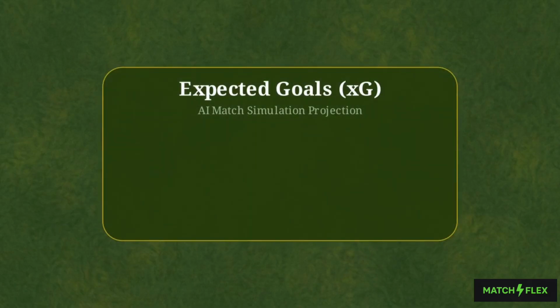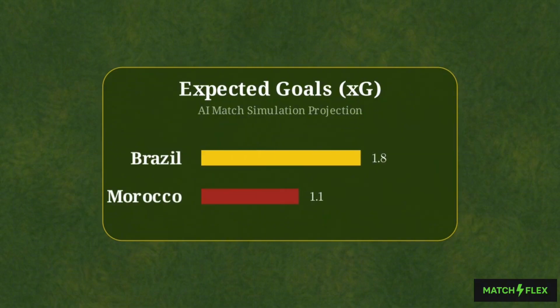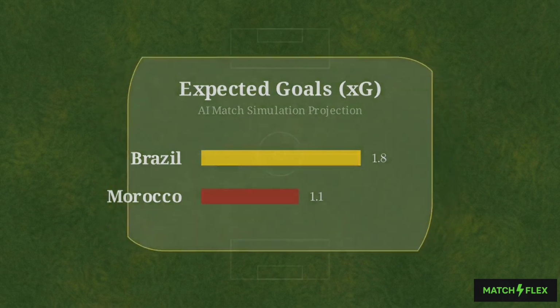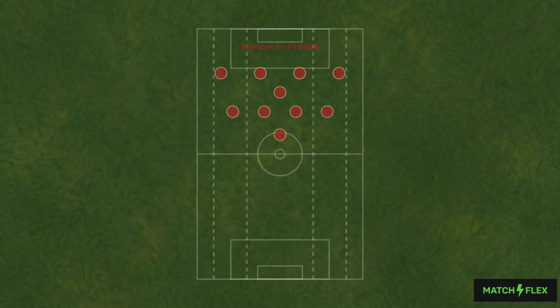Expanding our scope from these isolated duels allows us to examine the holistic 90-minute mathematical projection of the match. This data dashboard displays the expected goals generated by our AI match simulation. Brazil 1.8, Morocco 1.1. Brazil's 1.8 expected goals is the mathematical result of their high volume of half-space penetrations and successful wing isolations compounding over time.